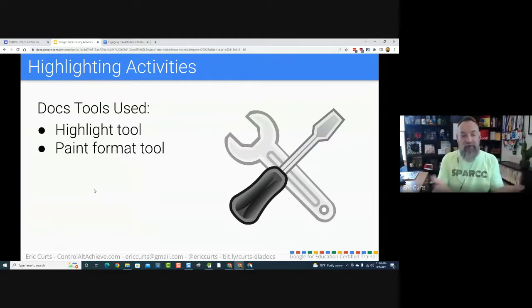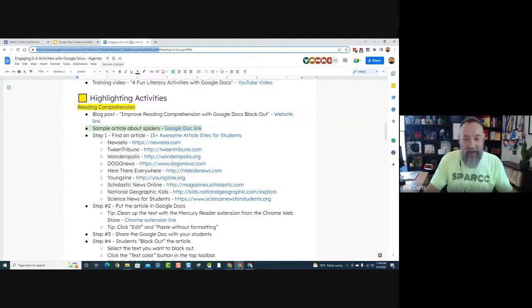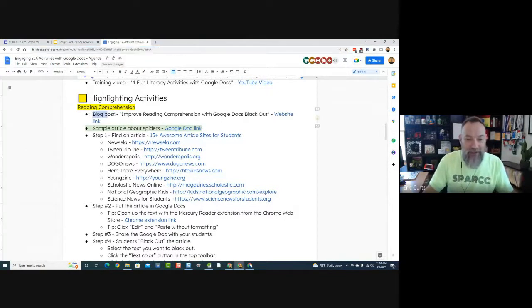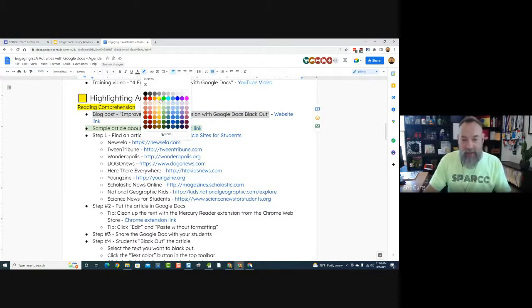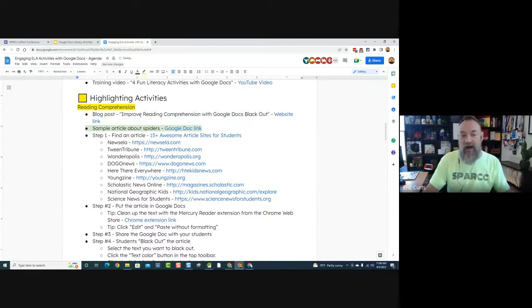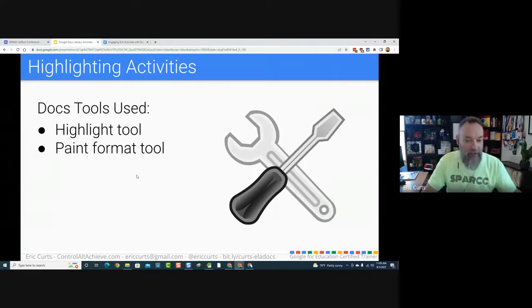First of all, I'm sure we all are probably familiar with the highlighter tool. For example, I've already highlighted a bunch of things in our document here. If you want to highlight something, you pretty much just select it with your mouse and go up to the highlighter tool and say, oh, I want to make that bright yellow or something like that. Normally that's what we do, right? We use the highlighter tool to draw attention to something, to make it bright so we can see it. Well, what else could we do with it besides that? So we're going to look at a couple of different ideas for using the highlighter tool in a creative way.